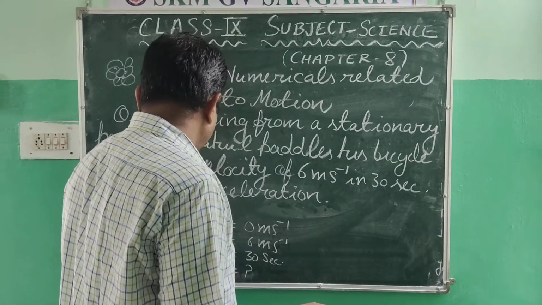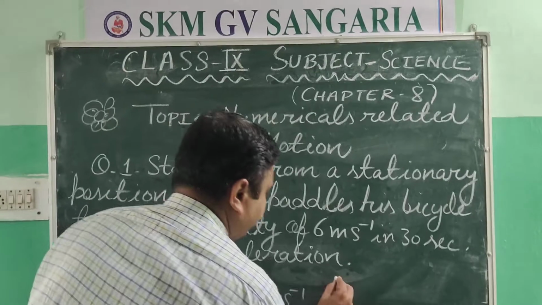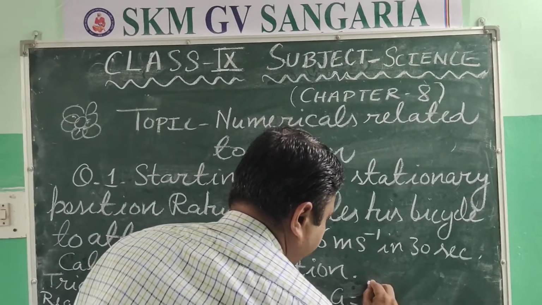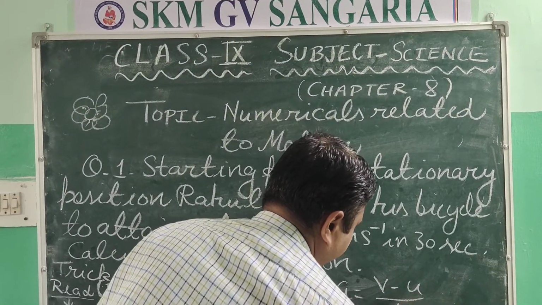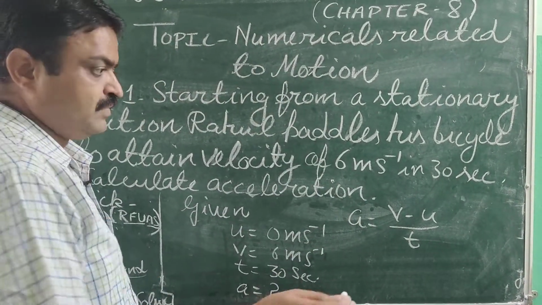So after the understanding, we apply the formula. The formula here is V minus U upon T.